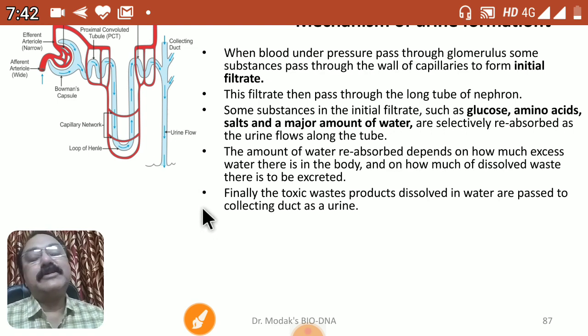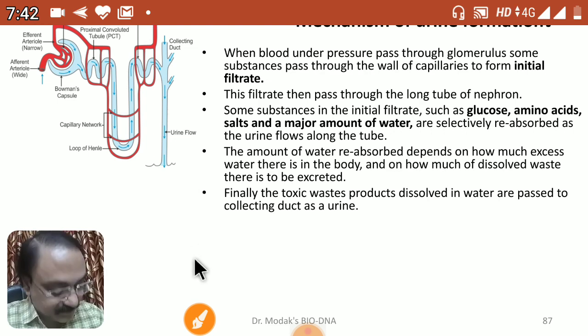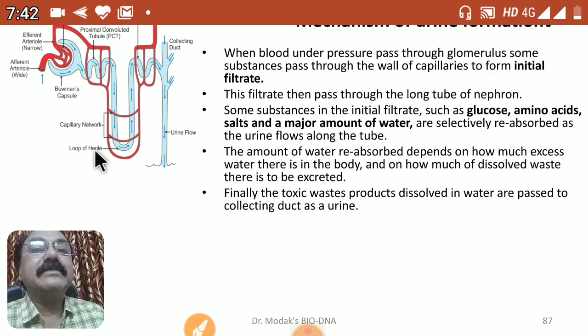One more important aspect that we have to understand, the third step, is what we call tubular secretion. You can observe that this efferent arteriole, when it comes out, divides into a number of branches, and all these branches cover this particular structure that we call the nephron, or the uriniferous tubule.